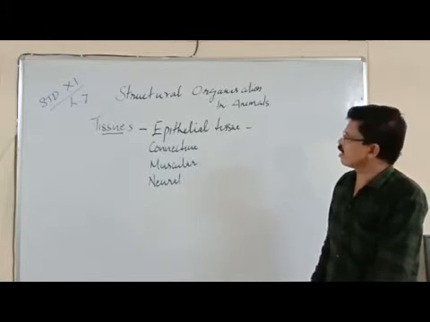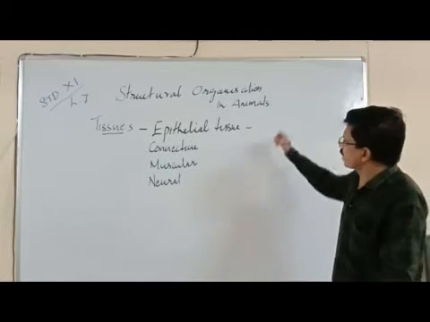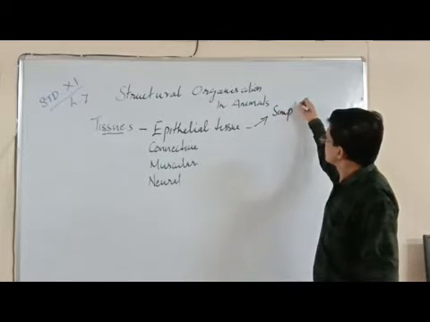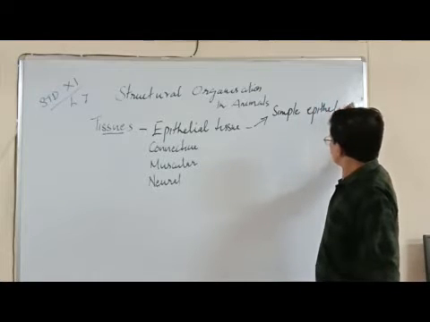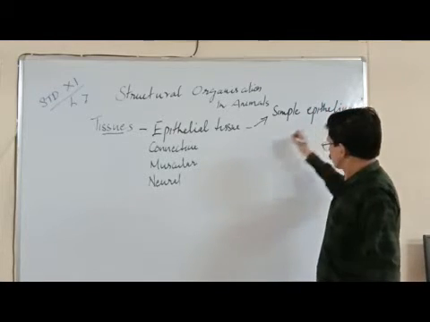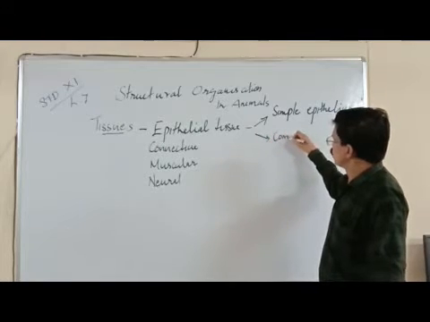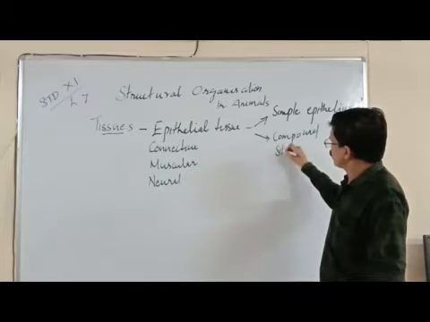Now, what are the different types of epithelial tissue? There are two main categories of epithelial tissue: simple epithelium and second one compound epithelium or stratified epithelium.